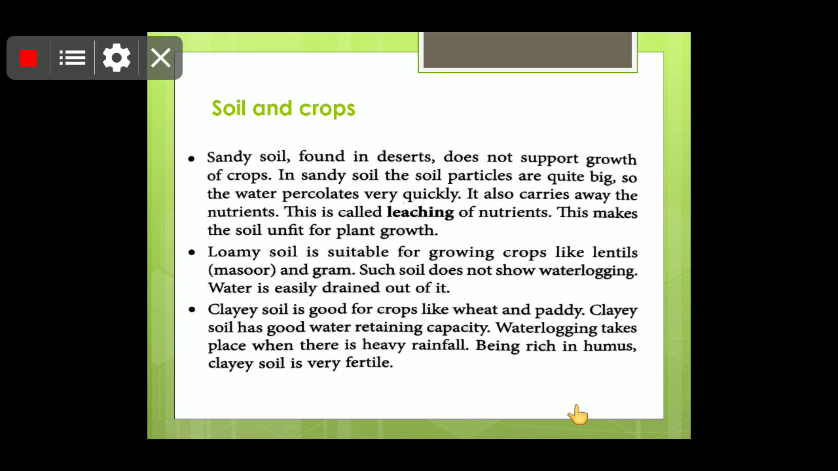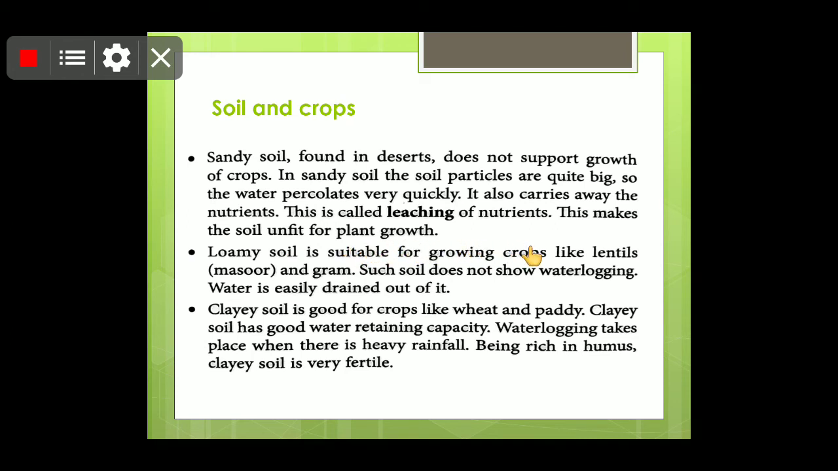So children, how and where you will grow crops depends on the quality of the soil. So children, sandy soil found in deserts does not support growth of crops. In sandy soil, the soil particles are quite big, so water percolates very quickly. We have seen this through an experiment too. It also carries away the nutrients. This is called leaching of the nutrients.